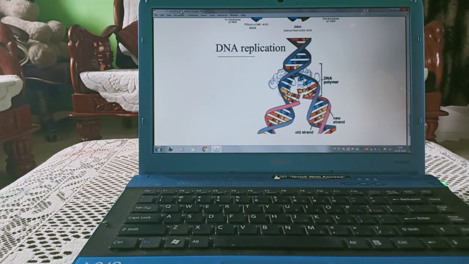When it replicates, when DNA divides into two parts, half of the DNA comes from the male parent and half of the DNA comes from the female parent. They both are joined and it becomes complete DNA. Due to this, new characteristics are transferred from one generation to another and a new DNA polymer is formed.